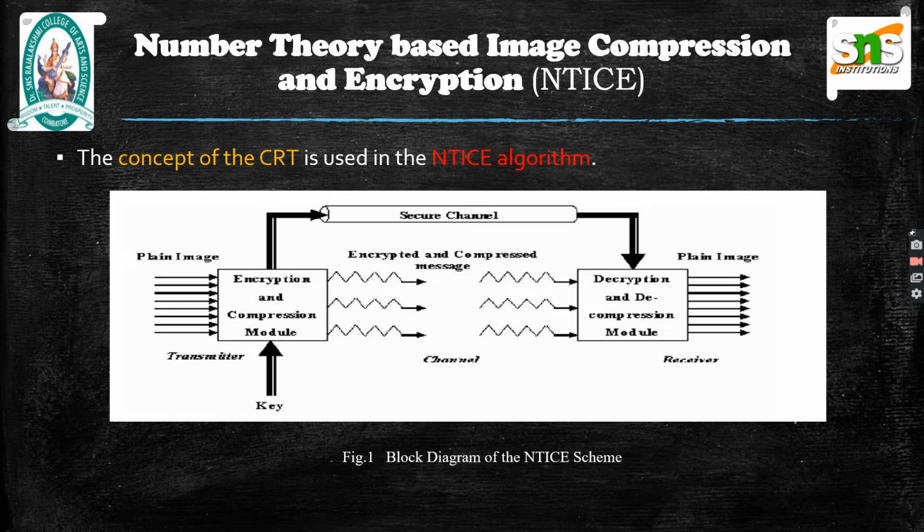After the transmission, the cipher text is received in the receiver part. In the receiver part, the decryption and decompression take place with the key available. Hence, finally, again, the plain text is retrieved. This is the process of the NTICE algorithm.